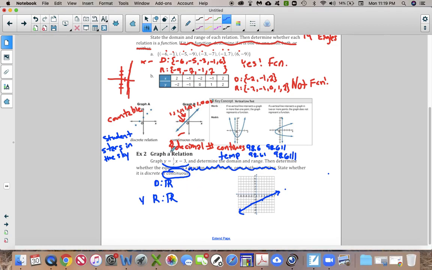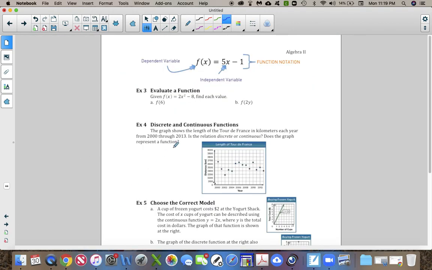Now, just as a little hint, every single linear function looks like a line of some sort. He will continue going left and right forever and ever, every single one of them, no matter what they look like, as long as they're a line. And he will continue going up and down forever and ever. So the range will be all reals. So when you have a linear function that looks like a straight line, domain and range will always be all reals because he's going to go up forever, down forever, left forever, right forever, eventually. Okay? All right, let's go to the back side. We've got a couple more examples on the back side.